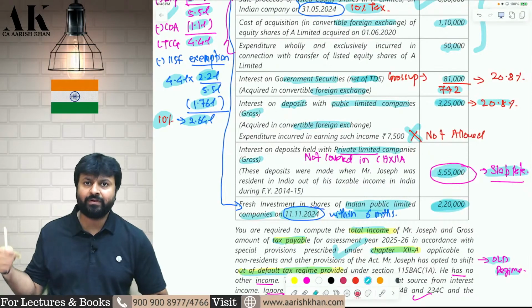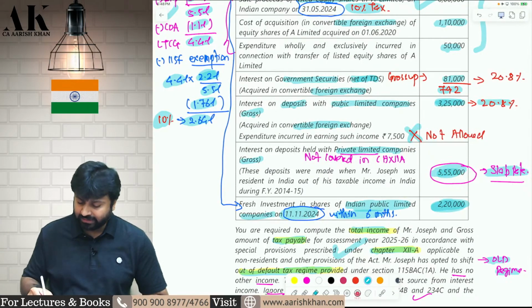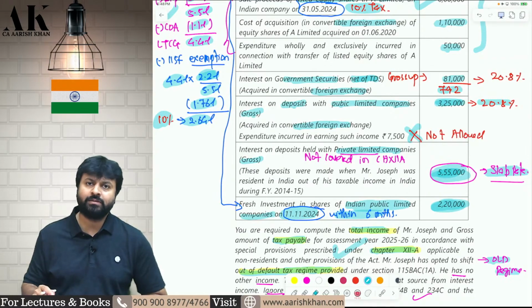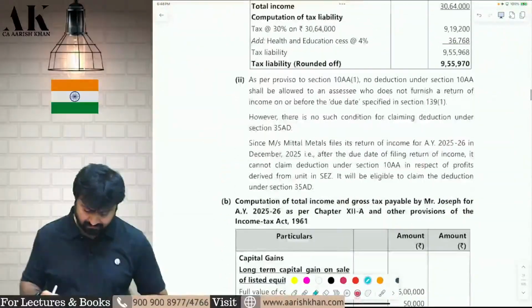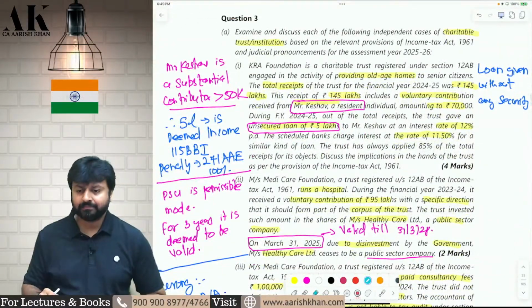That is the reason they have given below. The assessee is following the old regime, not the new regime. So, on this 5,55,000, you will apply the old regime, basic exemption, etc. All those things you can do. Okay. I hope it is clear to all of you. Going to the next question, shall we?